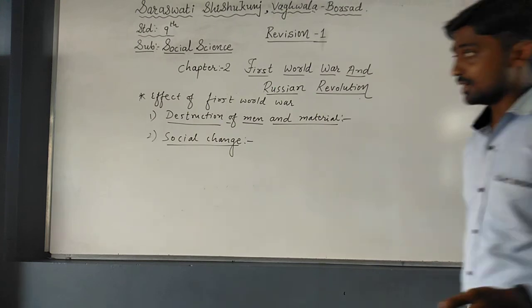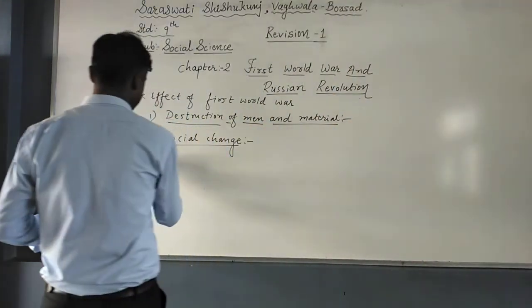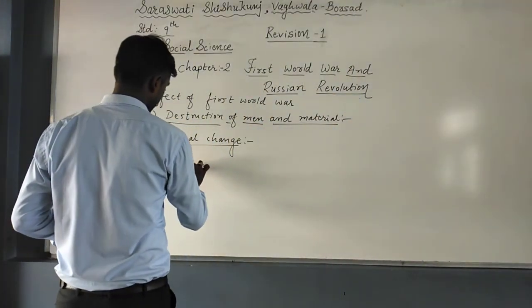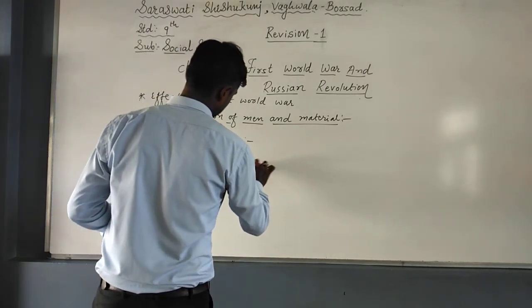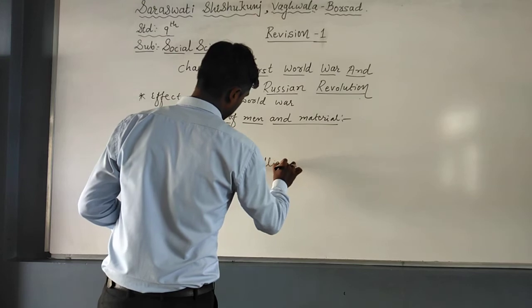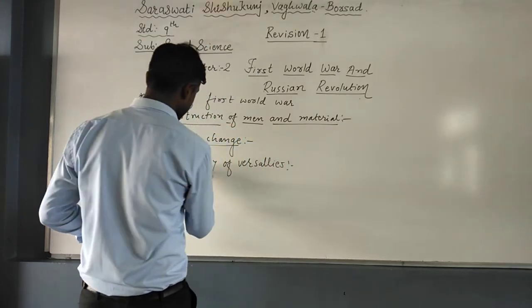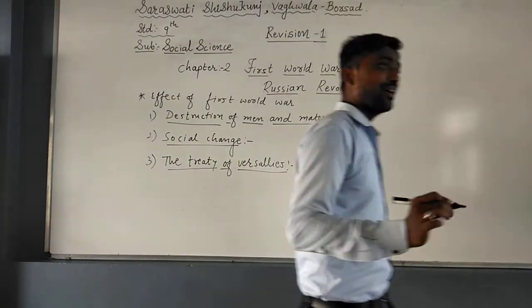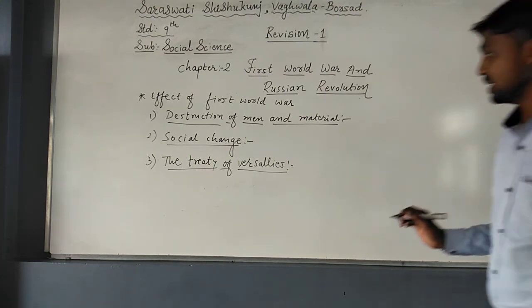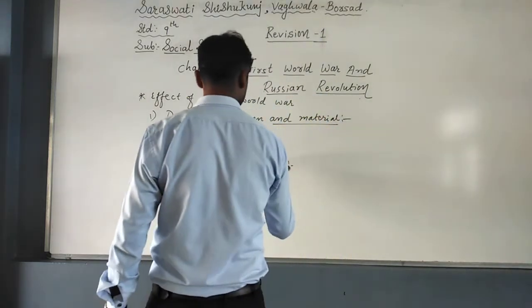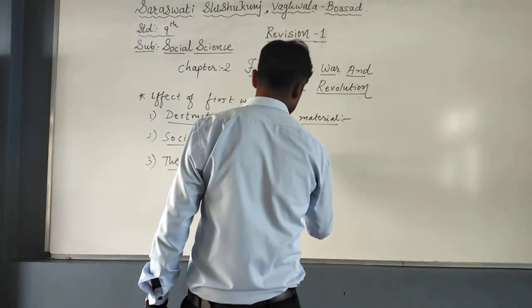Now the third one is the Treaty of Versailles. You know that for the Treaty of Versailles there are 4 points that you must write down. The Treaty of Versailles, June 1919.